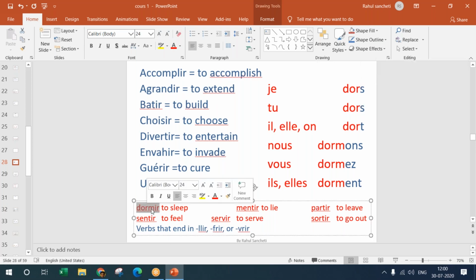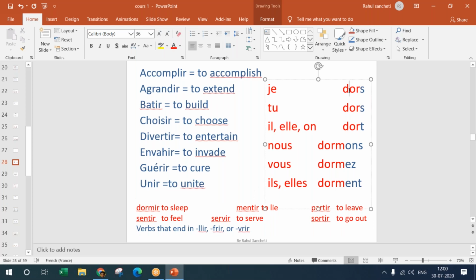Like for the verb dormir here, it is je dors, I sleep. Tu dors is you sleep. Il dort, elle dort, and on dort is we, one sleep.